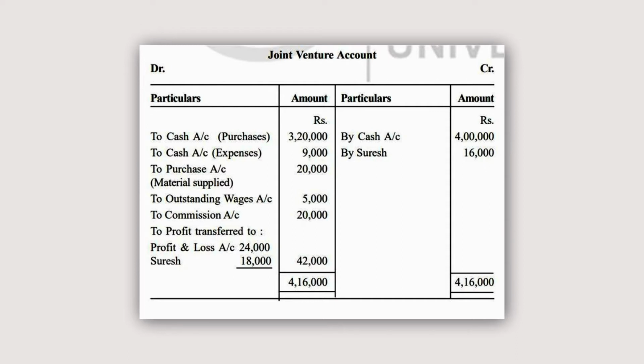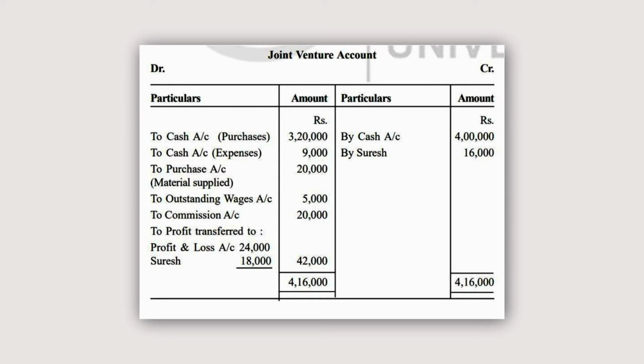Then to cash expenses 9,000. These are the expenses which have been paid by Rajesh. Here it is mentioned that Rajesh purchases the necessary materials for rupees 3,20,000 and paid rupees 9,000 for expenses. So to cash expenses 9,000. Then to purchases, material supplied.